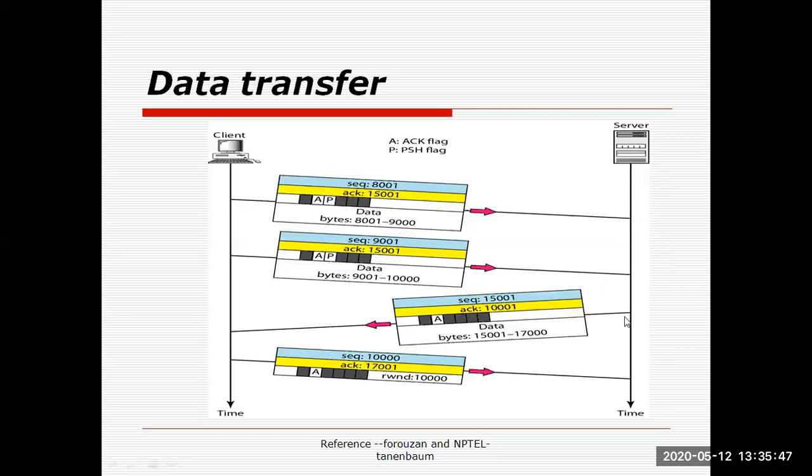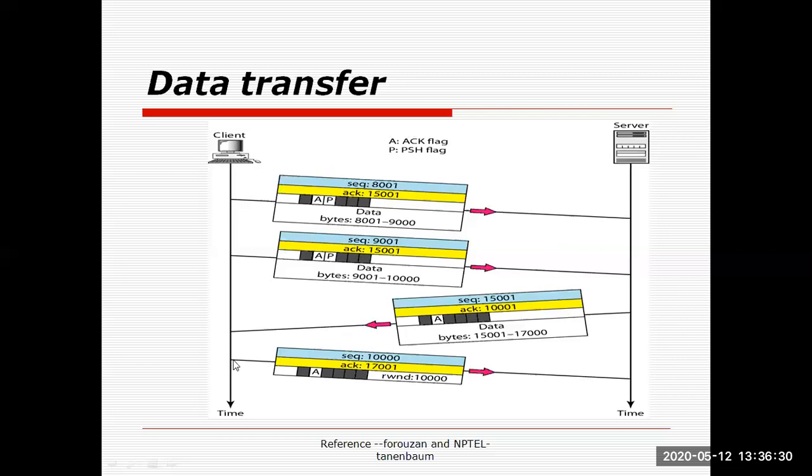the server will send a next TPDU reply to these two, along with sequence number 15001. Now the acknowledgement is equal to 10001. It means the server has received all data till 10,000 and is waiting for byte 10,001. This is the acknowledgement field. Along with this acknowledgement, we have sent some data here. The server has sent approximately 2000 bytes of data, that is, 15,001 to 17,000. And now this TPDU has been sent to the client.